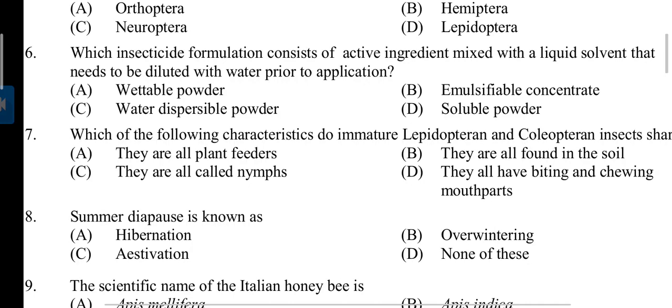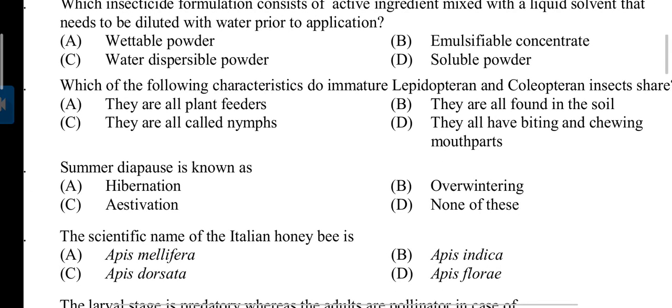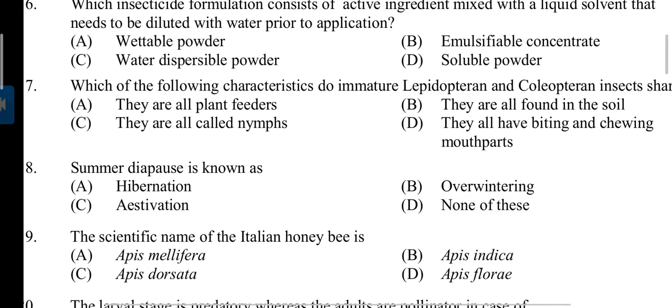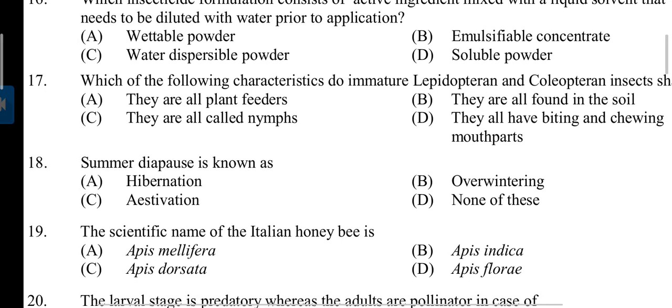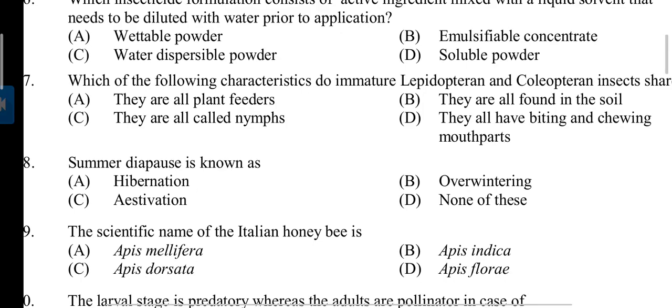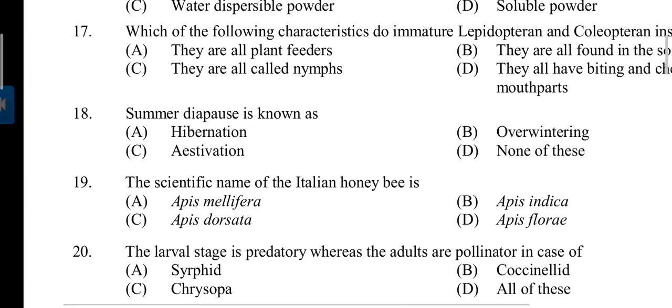Answer is B. Emulsifiable concentrate. Question number 17. Which of the following character do immature lepidopterian and coleopterian insects share? Answer is D. They all have biting and chewing type mouthparts.